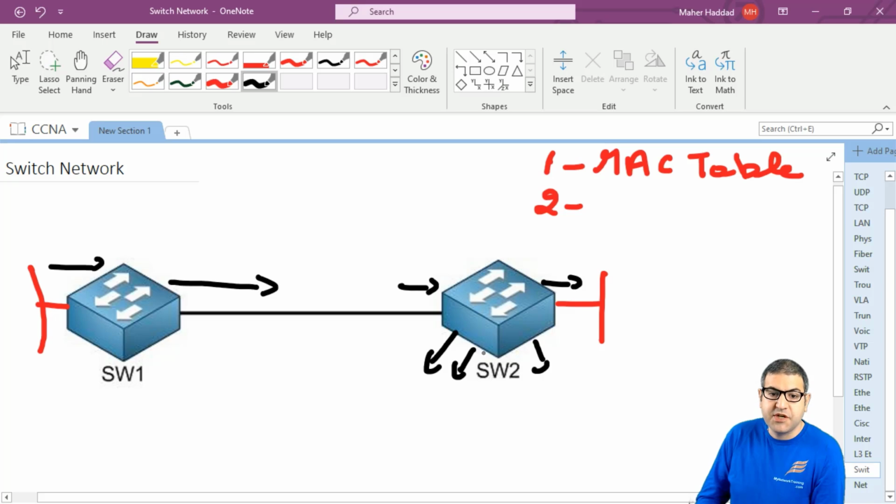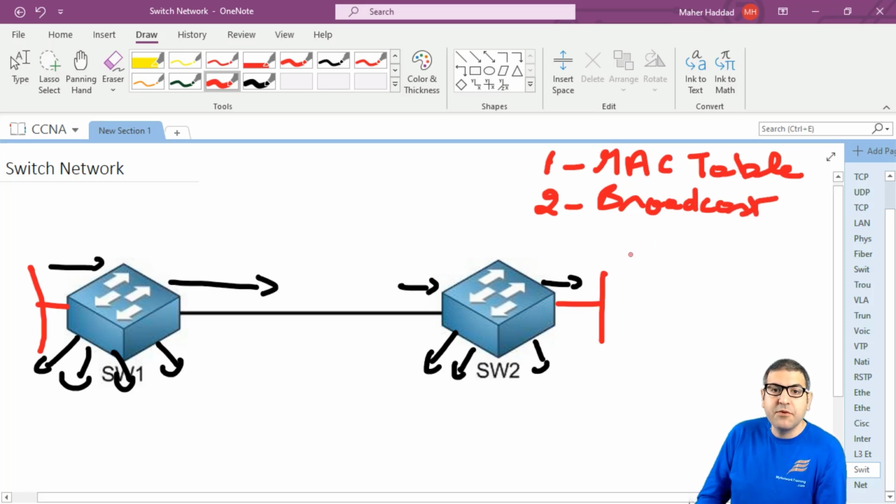Let's imagine that this switch has many ports connected to many switches, and the broadcast will go and go and go without stopping. When we have a broadcast like this, remember, the network is down. So that's another problem when we only have switches: we have a problem when a broadcast happens. If all the networks of the internet are connected by switching, then the whole network will be down.